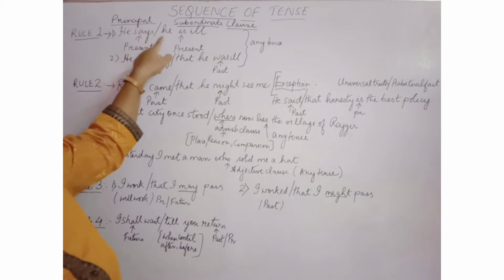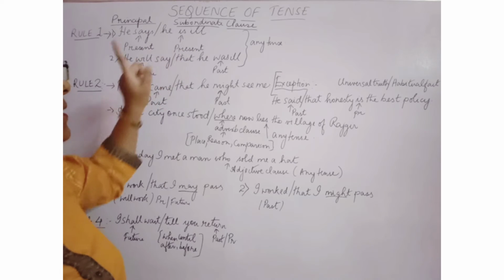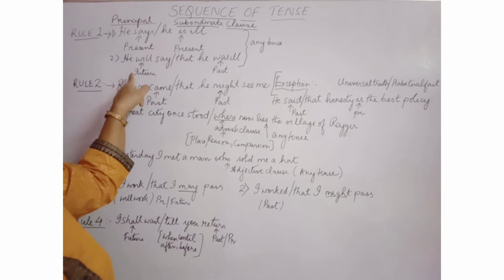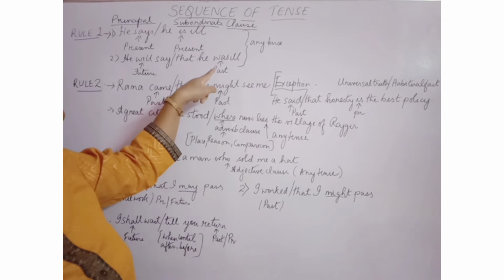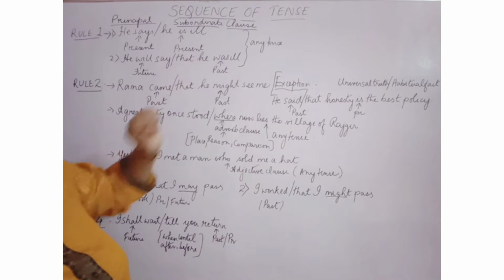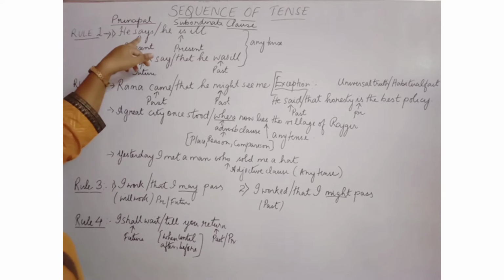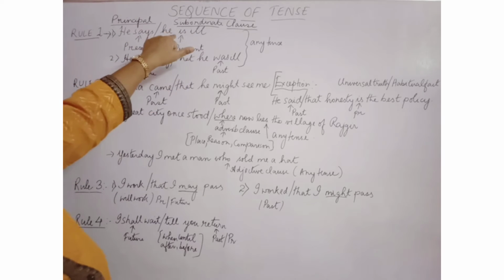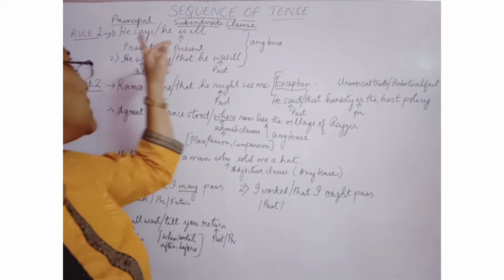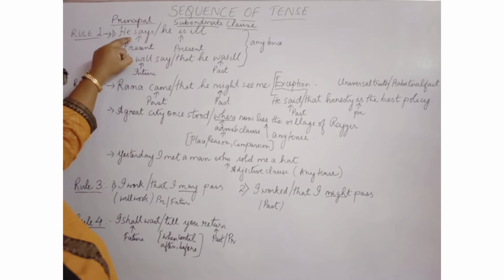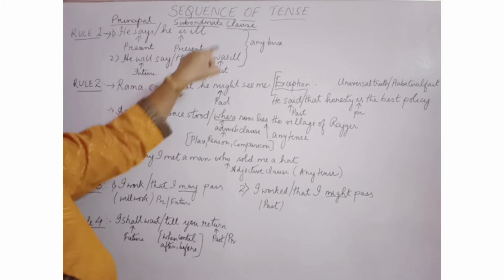Both clauses have verbs; here, says and is are verbs. For example, he says he is ill, which is in present tense, and he will say, future. The subordinate clause can be he says that he was ill. Here you can also use was. So if it is present or future, you can use any tense here.